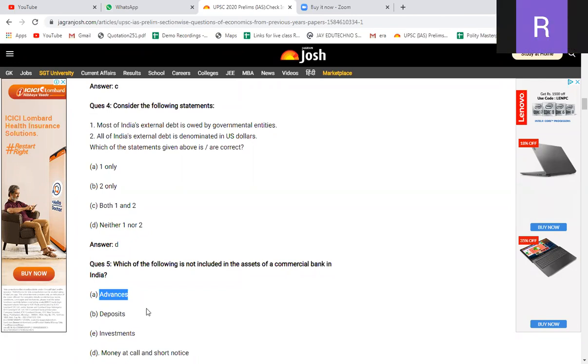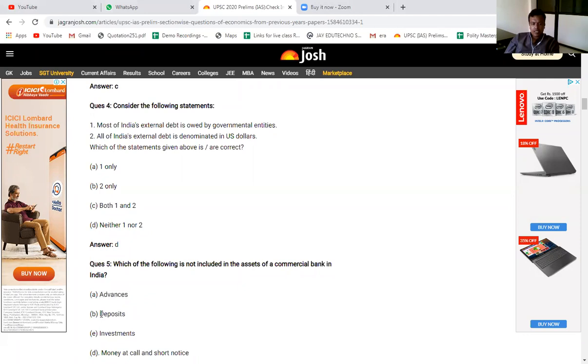So do you know what is the meaning of advances? Yes or no? That's okay. Even if you don't, it is not necessary that you should know each and everything in the exam. You might be knowing or you may not be knowing, right? Do you know what is the meaning of advances? Sir, loans, na? Yeah, loans are called advances. Now you know that loans are called advances. But even if you don't know, leave it. Now go to the next topic.